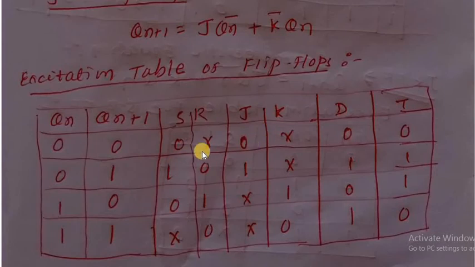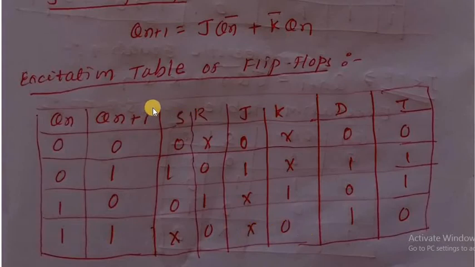See here, for JK, whatever is available in SR: if the present state is 0 and the next state is 0, then 0 and don't care. If the present state is 0 and the next state is 1, then in JK it is 1 and don't care. If the present state is 1 and the next state is 0, then don't care and 1, and if the present state is 1 and the next state is 1, then don't care and 0.